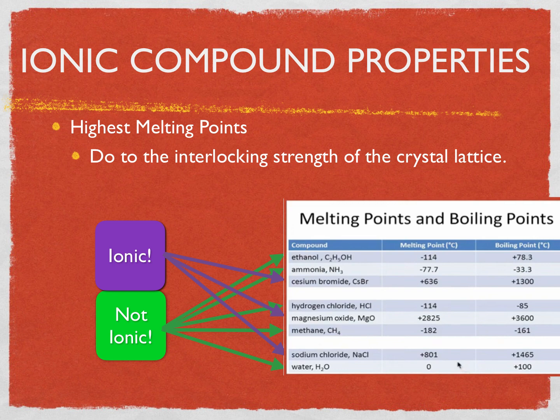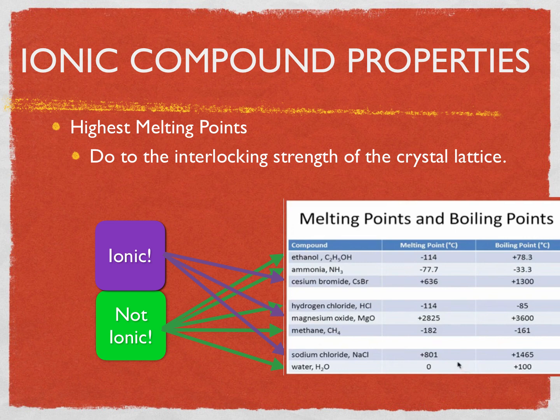In other words, each one of those positive ions is completely surrounded by negative ions. And instead of thinking of them as individually bonded, they're really bonded multiple times to each other. They help each other out and stabilize, and they interlock the strength of the crystal lattice, and it requires more and more energy in order to break those bonds and thus melt the solid ionic crystal.